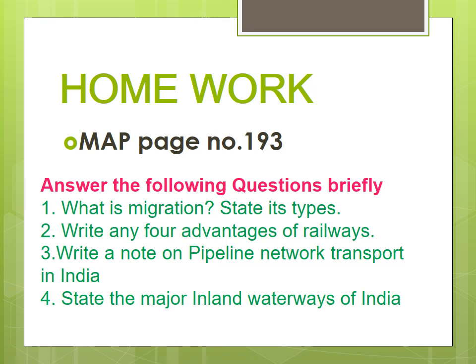Then next day 3 along with the previous day also. So you can mark the next day 6, the next day 9. Like that it will be increased. So practice every day. That is your work. Map is very important. You can get more marks from the map.